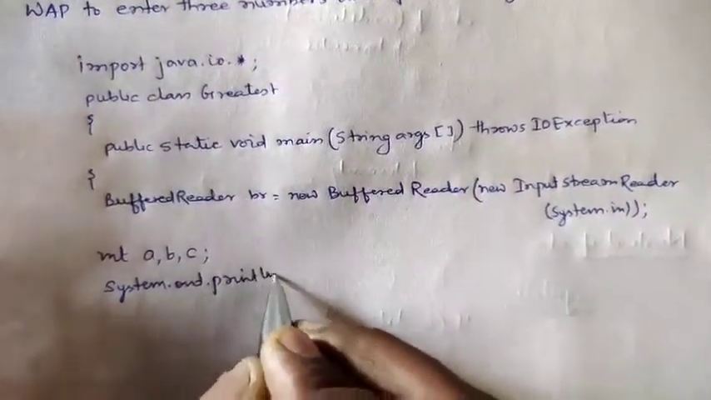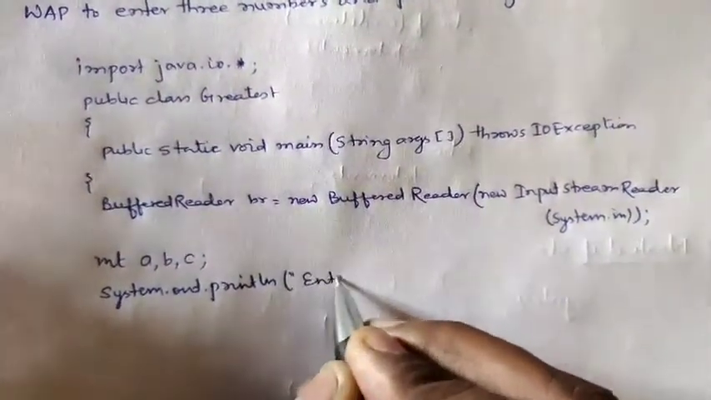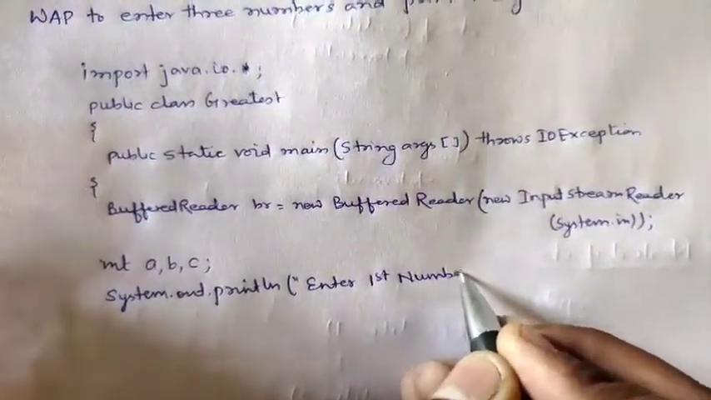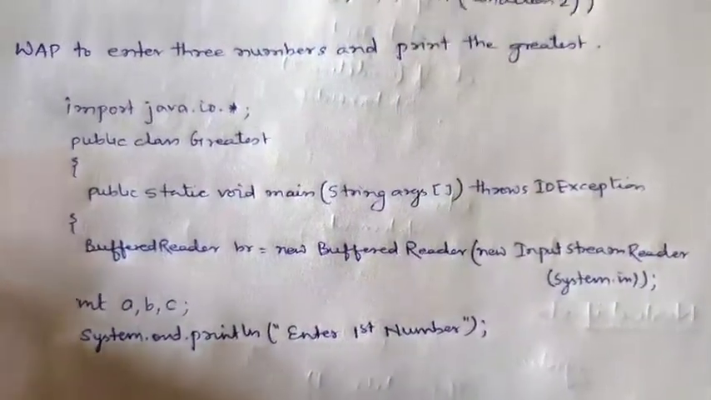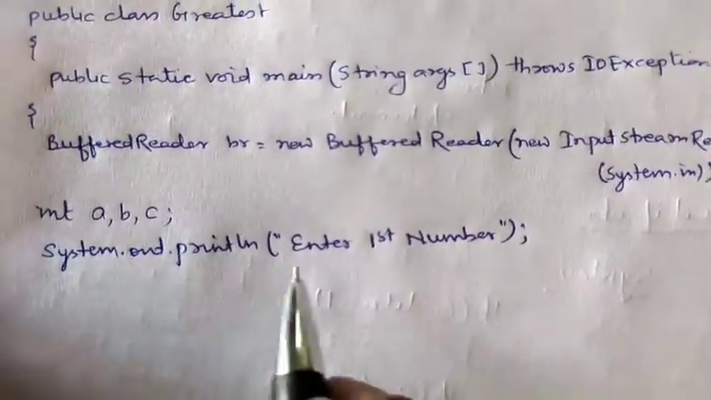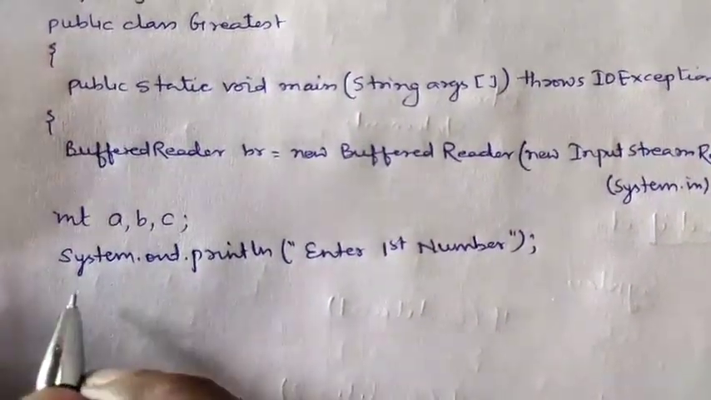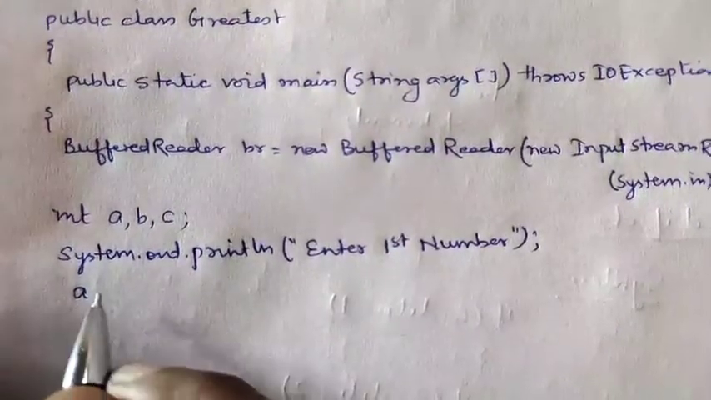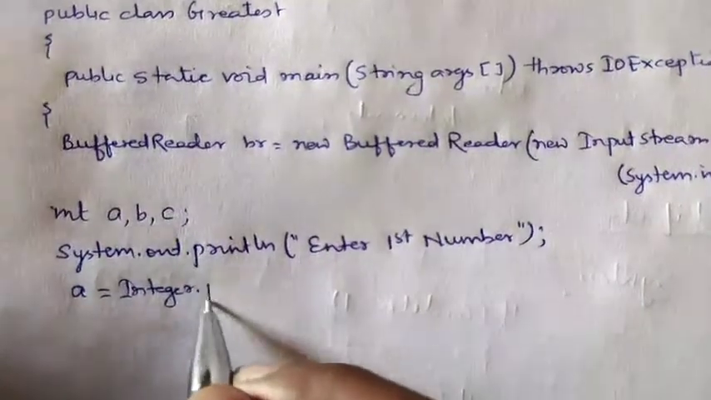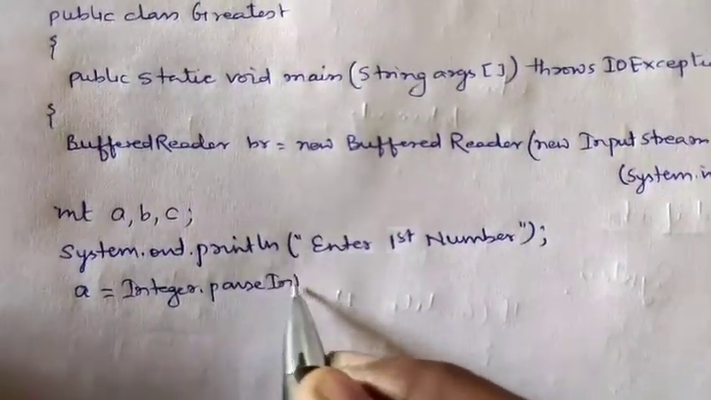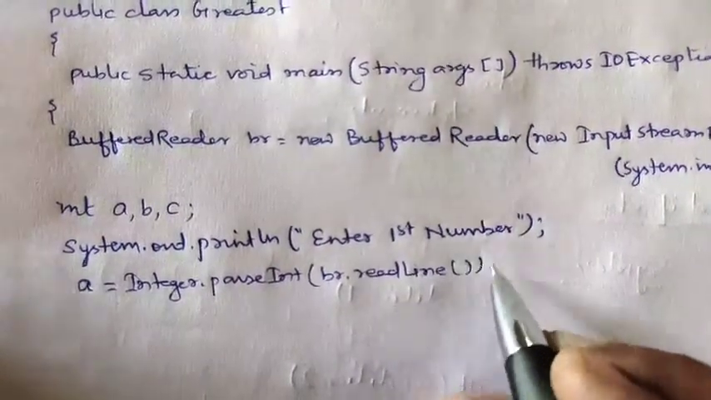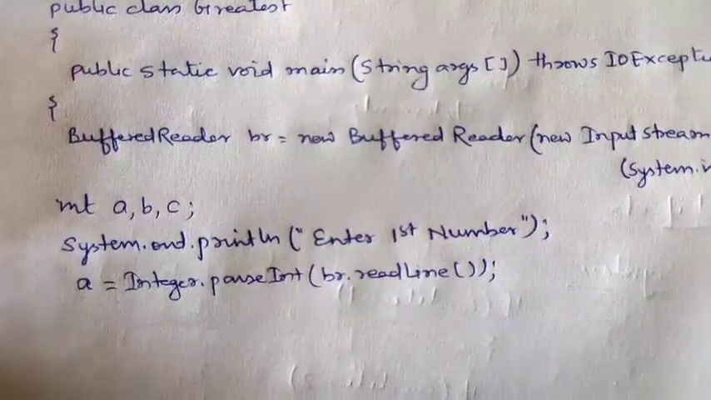We will write System.out.println. We will give a message: enter first number. We have asked the user to enter the first number. Now as the user enters the first number, we have to store the value. Since the value is integer type, we store it in the variable a. So we will write a is equal to Integer.parseInt(br.readLine()). This is the way we store the value of a in the computer memory.